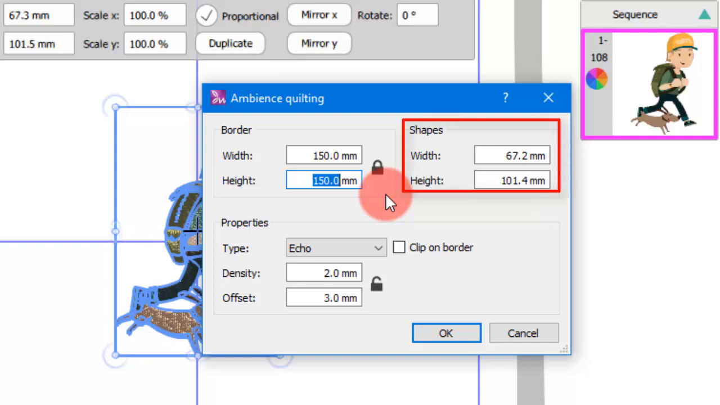In the Shapes area, you can see the size of the selected design part. This is just a reference to help you define the block size. In other words, you cannot resize the object from this dialog.